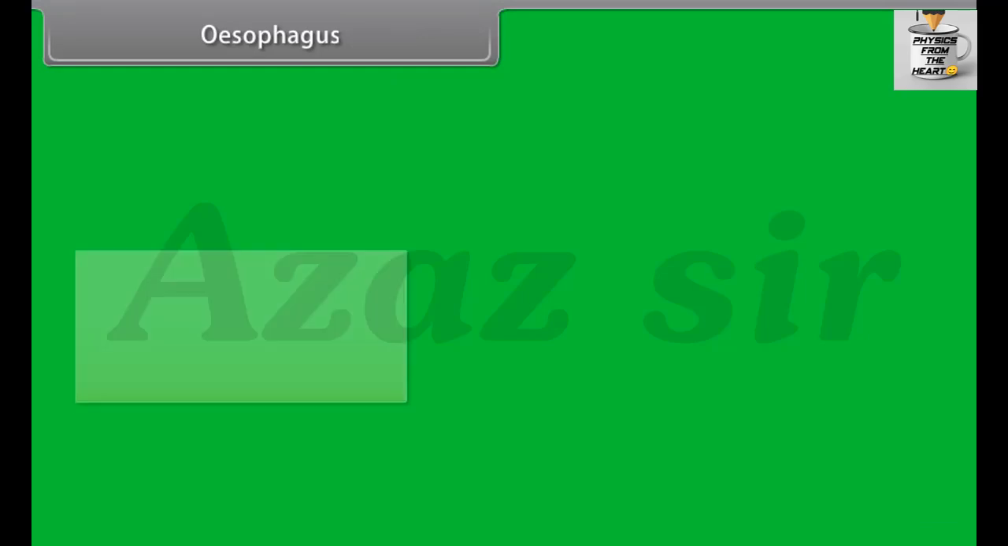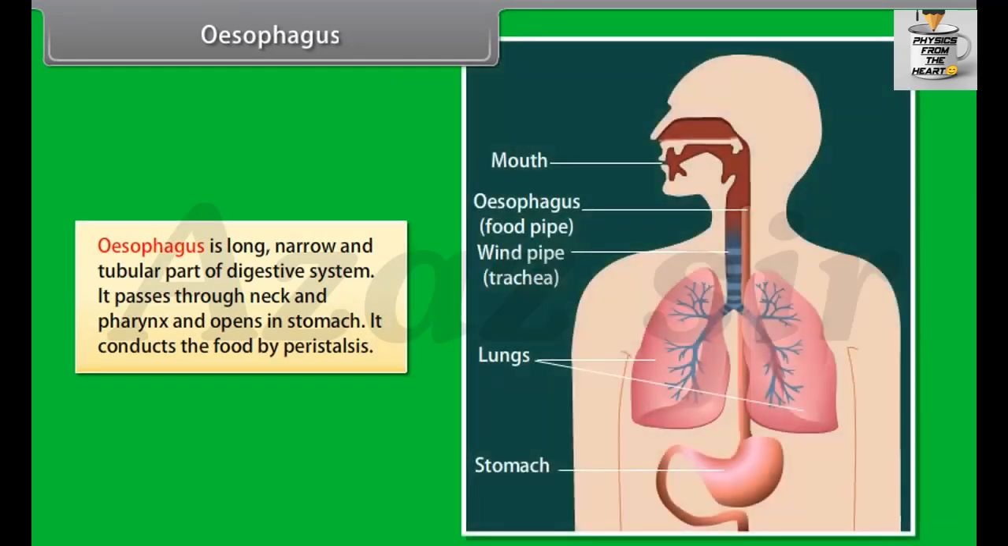Esophagus. Esophagus is a long, narrow and tubular part of the digestive system. It passes through neck and pharynx and opens in stomach. It conducts the food by peristalsis.